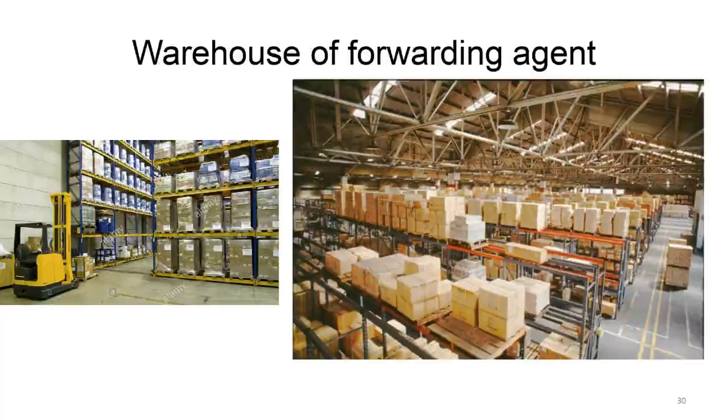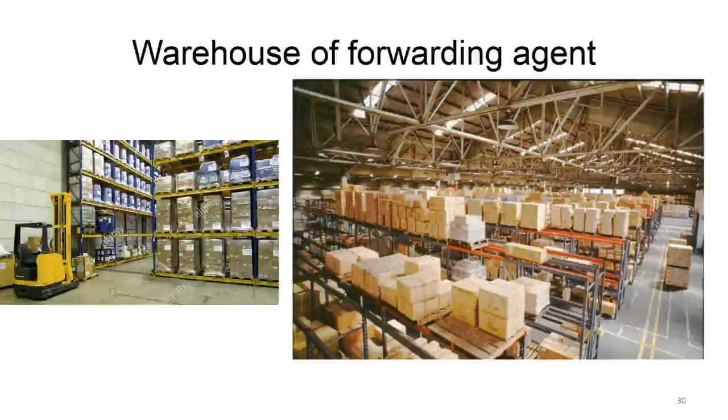And if you see, this is a beautiful picture. This is the warehouse of a forwarding agent. Anyone who does clearing and forwarding has to have a lot of space. Normally, big warehousing agents and big forwarding agents have huge warehouses where they keep the goods of companies like Samsung, which send tens of containers every day.